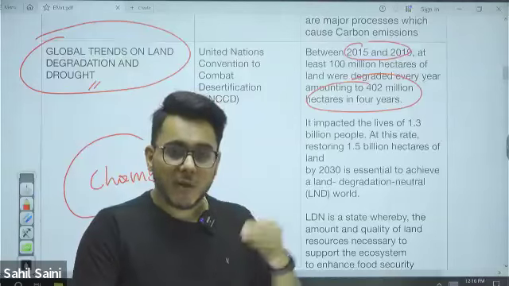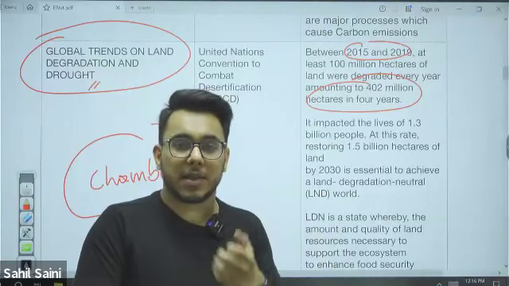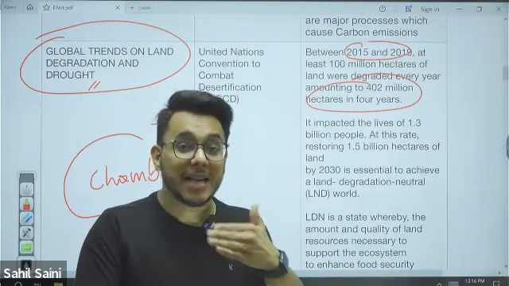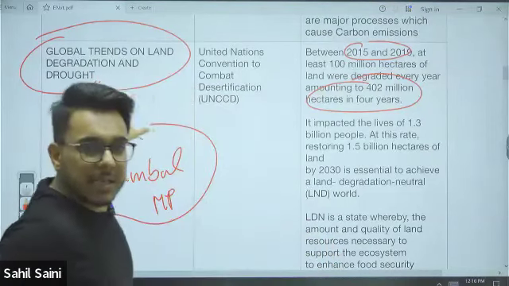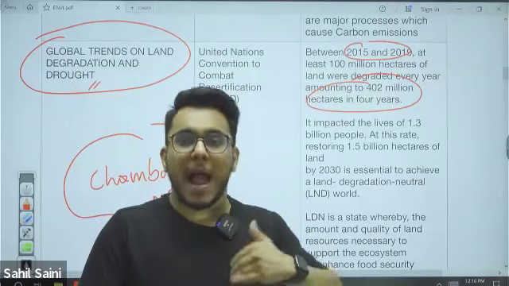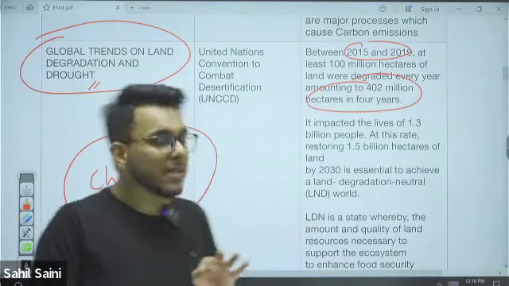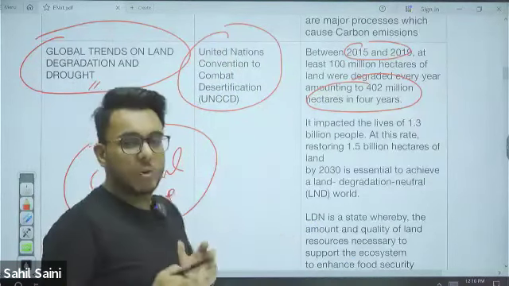degradation. Now, if the land gets degraded, how will we carry out agriculture? It will lead to food insecurity. Therefore, land restoration and land reclamation must be immediately focused on. This is the highlight of this report. It highlights reclaiming as well as the restoration of land. And who releases this report? The United Nations Convention to Combat Desertification, UNCCD.